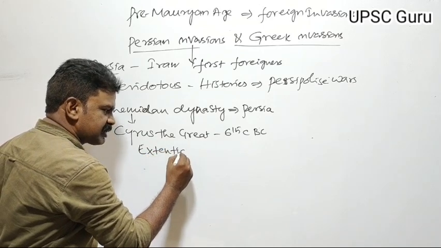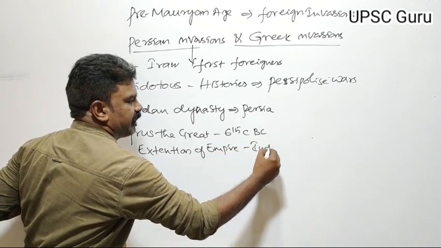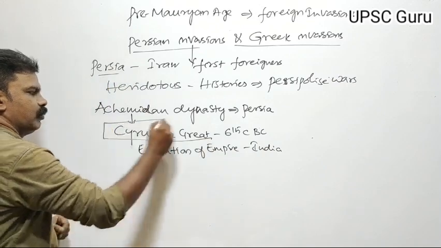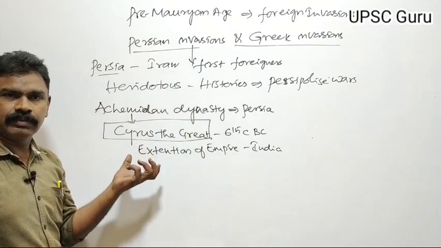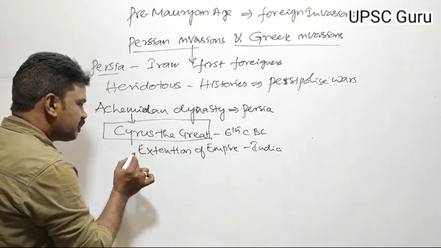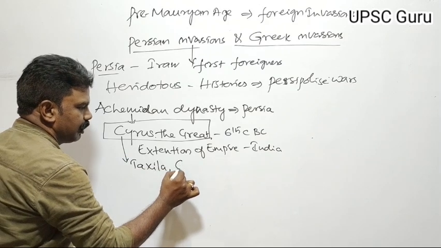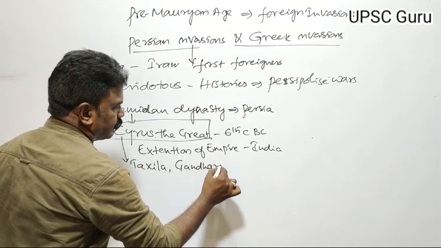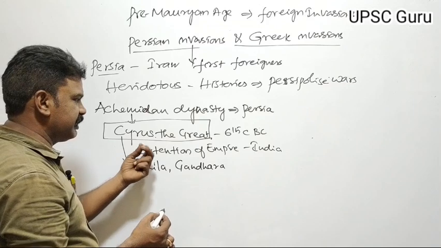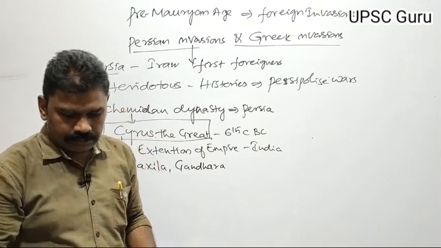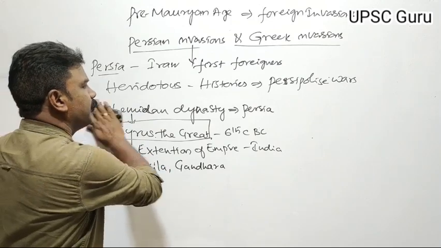In the course of this extension, he invaded India. Cyrus the Great was the first foreigner who invaded India. He was a Persian. He invaded Takshila and occupied Gandhara and the surrounding areas. Takshila and Gandhara fell under the control of the Persians.